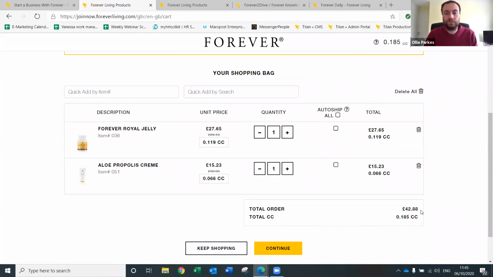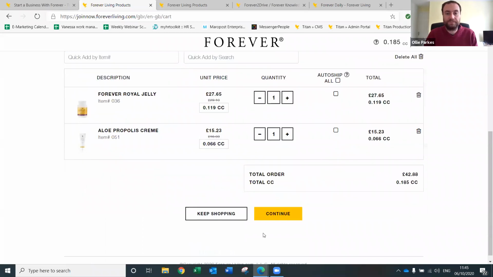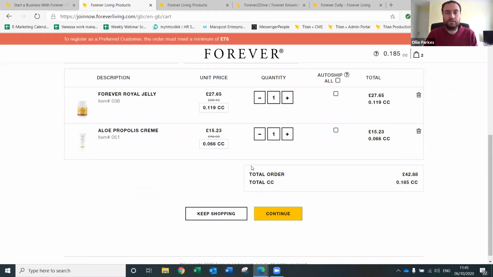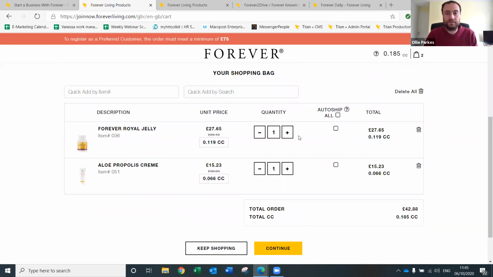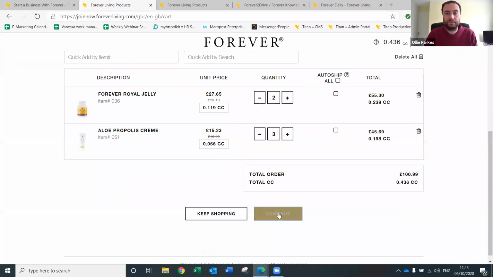We notice this is only £42, so I'll show you what happens if they do it under the limit. You press continue and there'll be a little red message that says the order needs to be a minimum of £75. So then you go back and add another jelly or another cream, or you could press keep shopping, go back to the previous page and press continue.